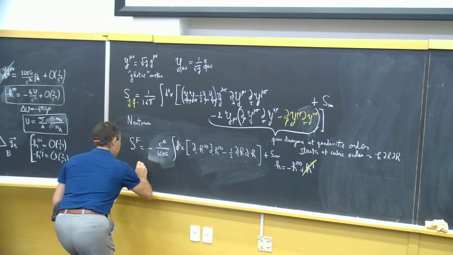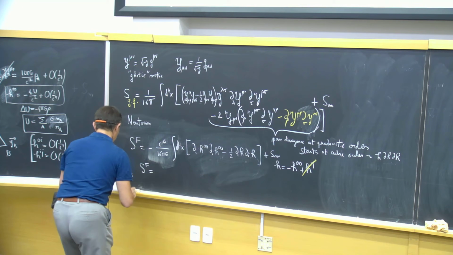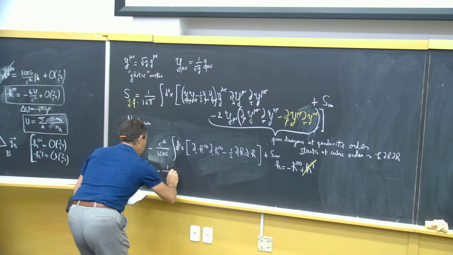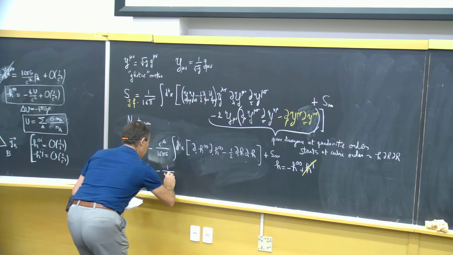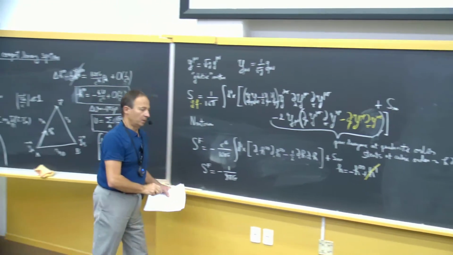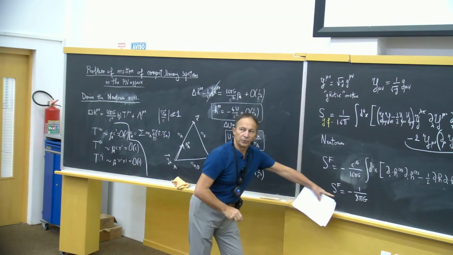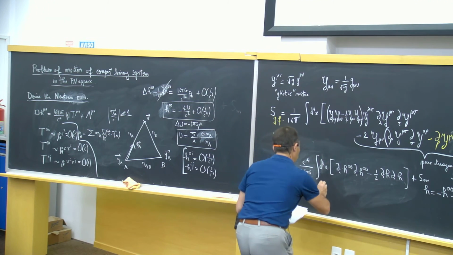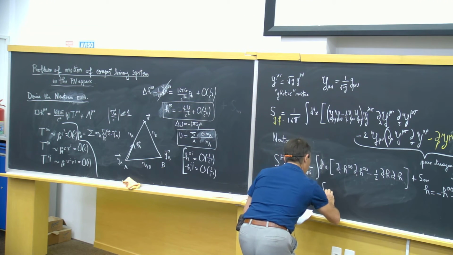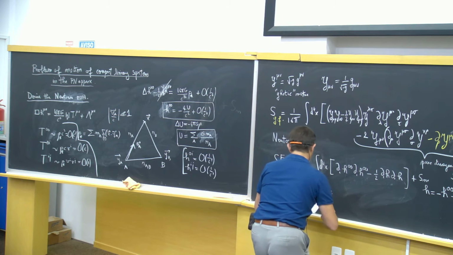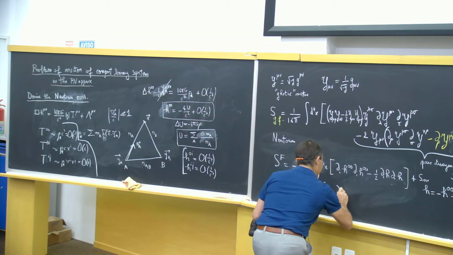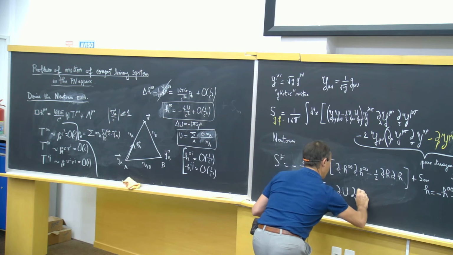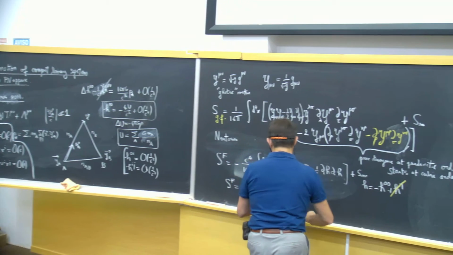So I get that the Fokker action is minus 1 over 8 pi G integral d4x of just simply du, plus the matter action.